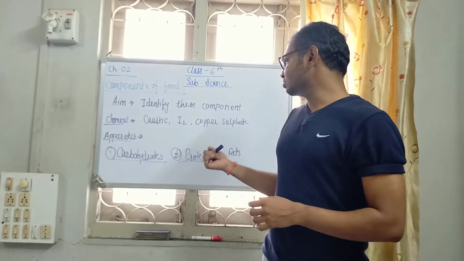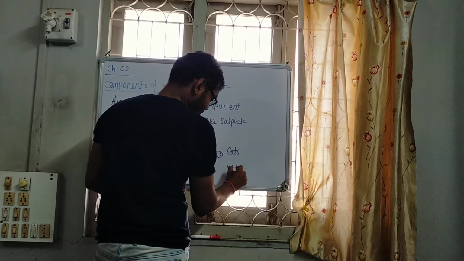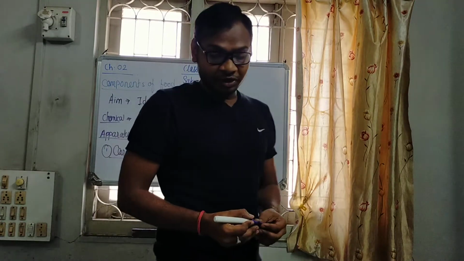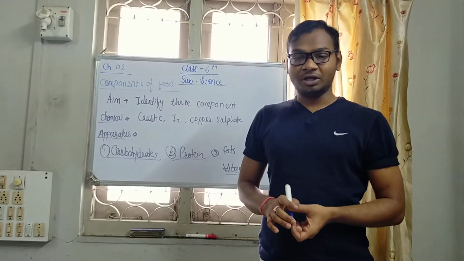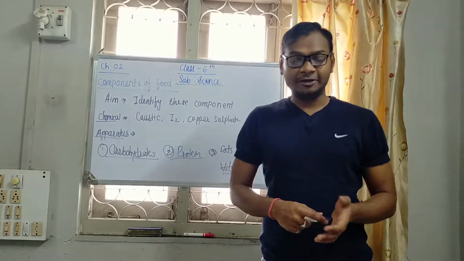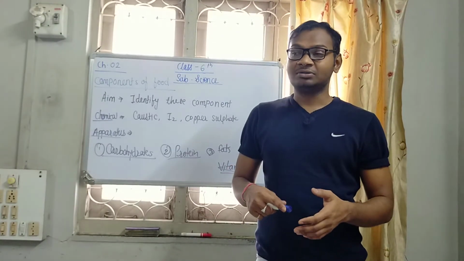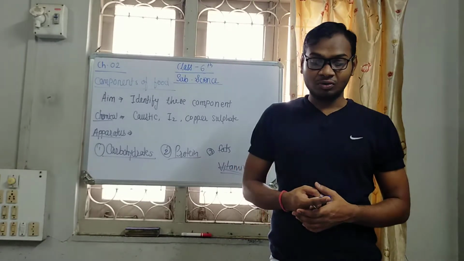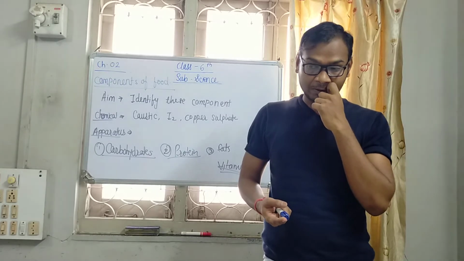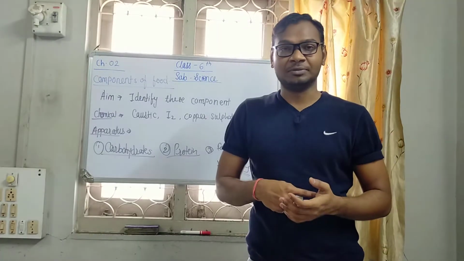Another important one is vitamins. Vitamins protect our body against diseases and help keep our eyes, bones, and teeth healthy. First of all, we are focusing on the different kinds of vitamins.